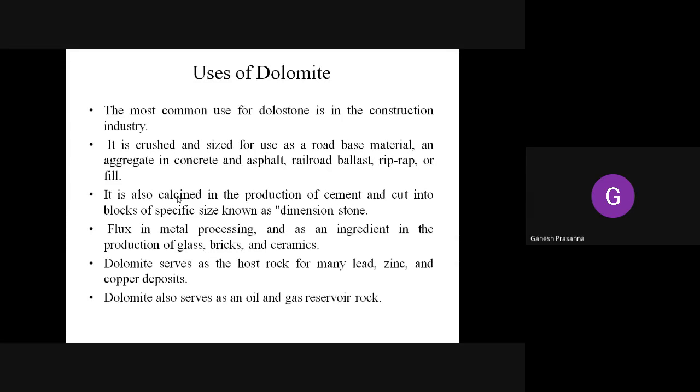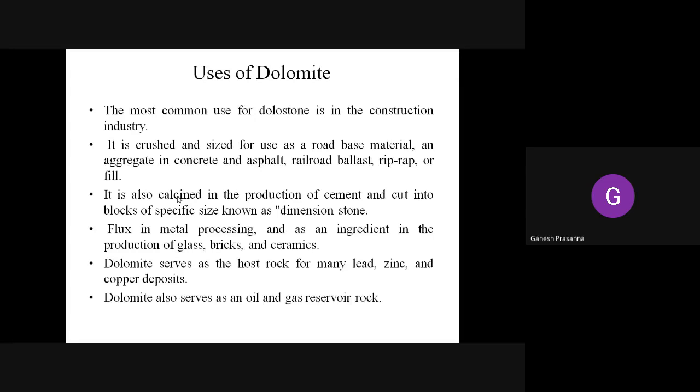The big stones which are used in foundations are used in northern Karnataka also, which are called dimension stones.